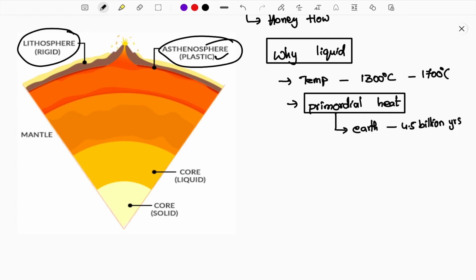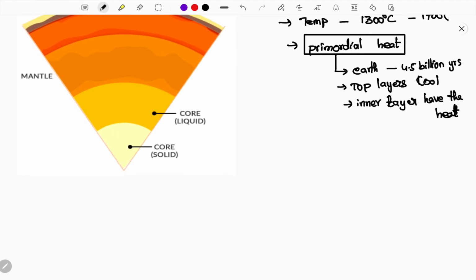Slowly the top layer cools down. But what about the inner layers? Inner layers have the same heat. The same heat is present over there. And this is not the only source that decides that the asthenosphere is in a liquid state or at that much temperature. There is one more thing that is more important.